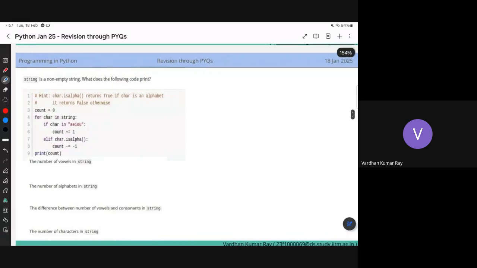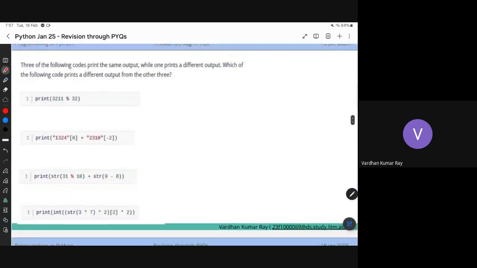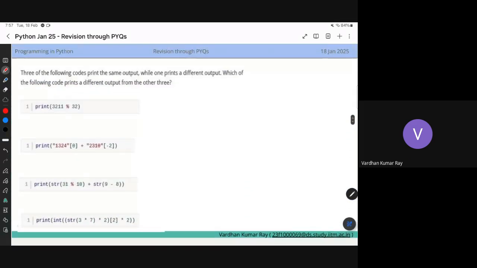Yes, so okay, this question is pretty easy, so I will give it to you as homework. Let me try a different flavor of question. So the question says three among these 4 code snippets give the same answer, but only one of them gives a very different answer. In that way, we have to find it. So let us just find the output for each of them. So first is 3211 modulus 32, and I know 3211 modulus 32 is what?